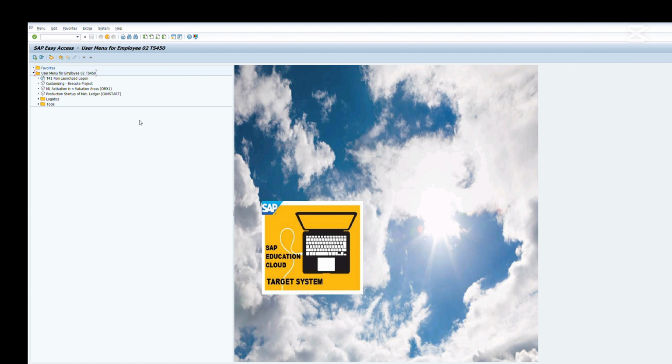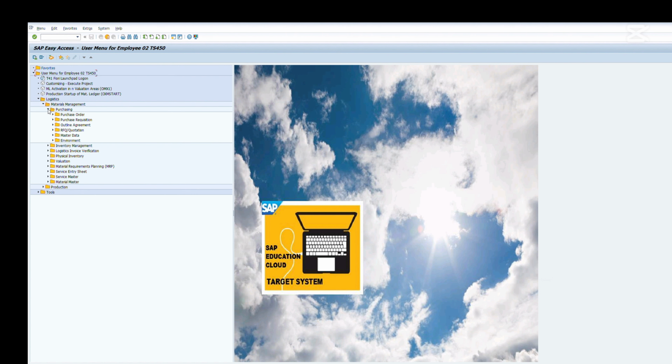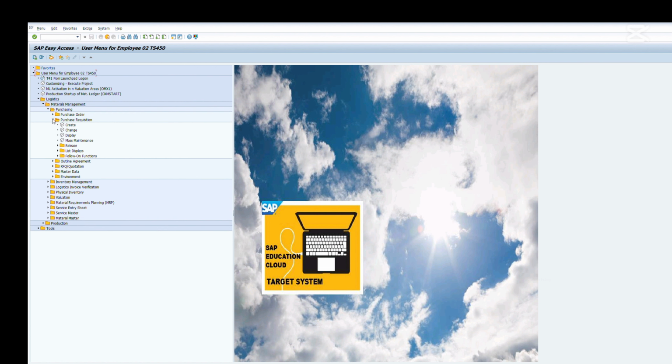There are two ways to reach transaction ME51N. You can either use the SAP standard menu path Logistics, Materials Management, Purchasing, Purchase Requisition, and then double click on Create. Or, and this is the most common way, you just type the transaction in the search bar.